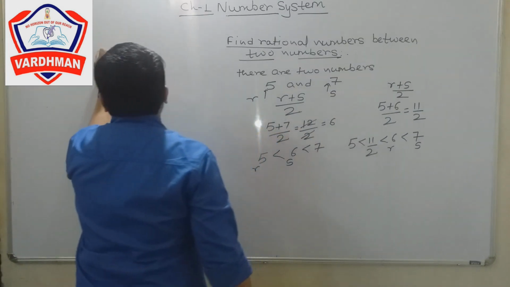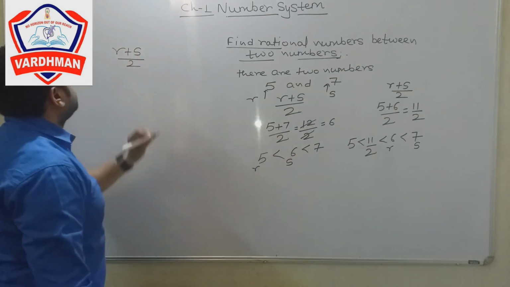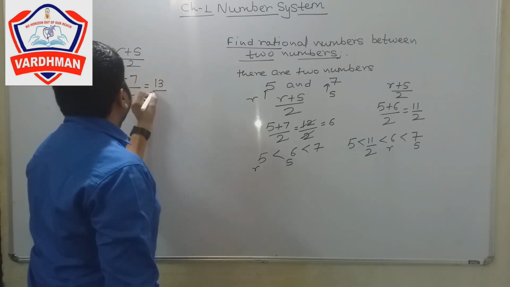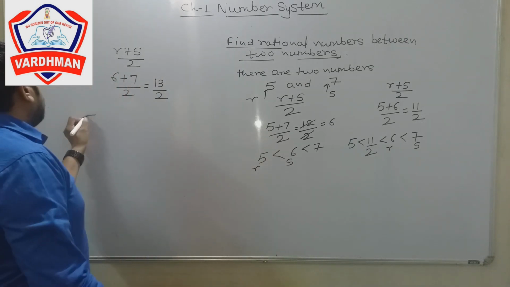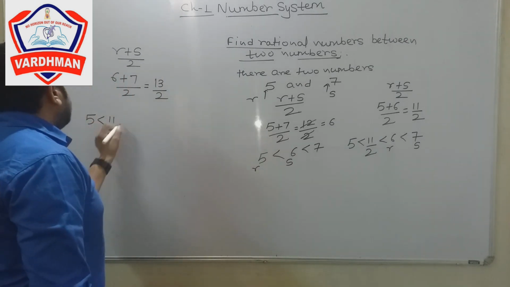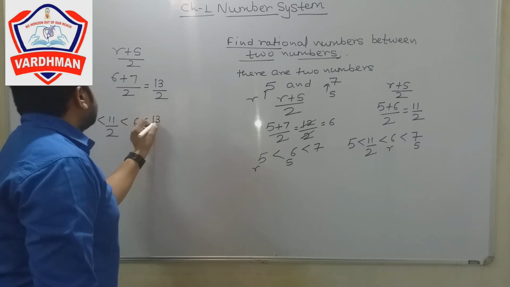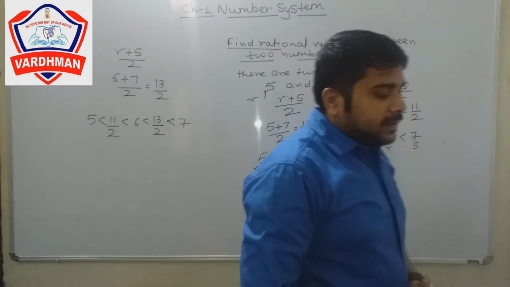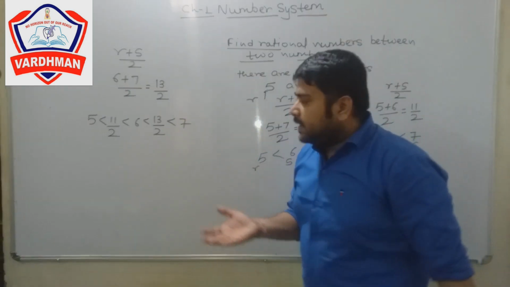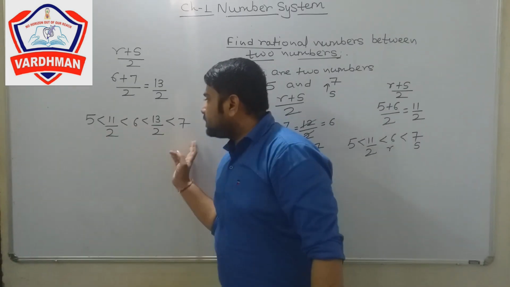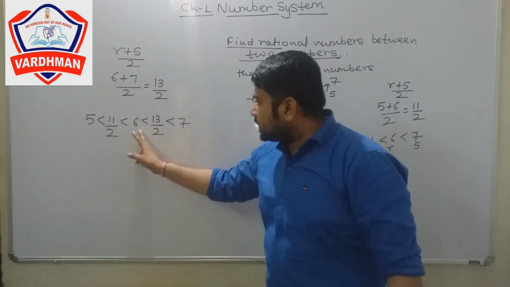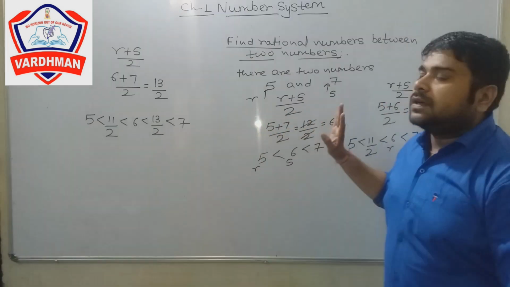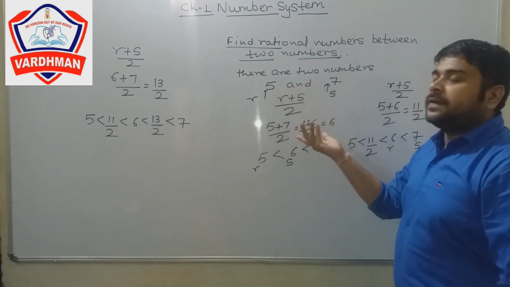Now we have to find one more. This time we use R as 6 and S as 7. Again, using (R plus S) upon 2, (6 plus 7) upon 2 is 13 upon 2. That means we have 5, 11 upon 2, 6, 13 upon 2 and 7. So now we have found three rational numbers between 5 and 7: 11 upon 2, 6 and